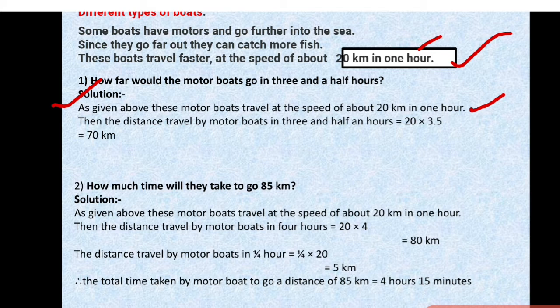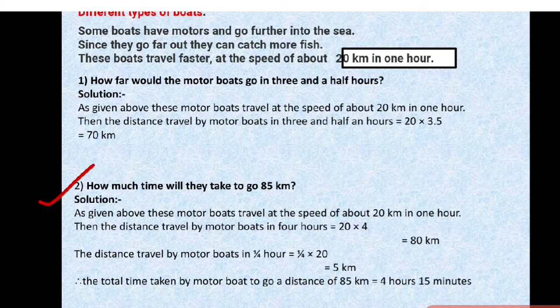Then the distance traveled by the motor boat in 3.5 hours is equal to, how will we get it? If we multiply the time with the speed, then we will get it. That is 20 into 3.5, which equals 70 kilometers. Okay, children? Now, next question.